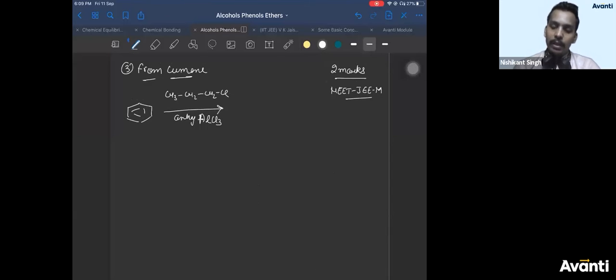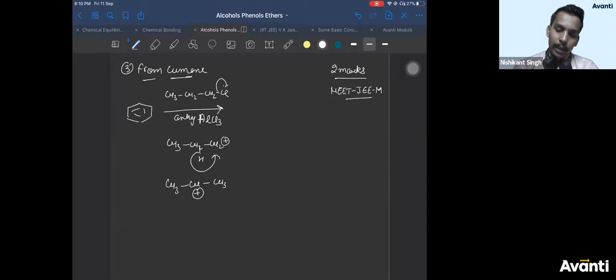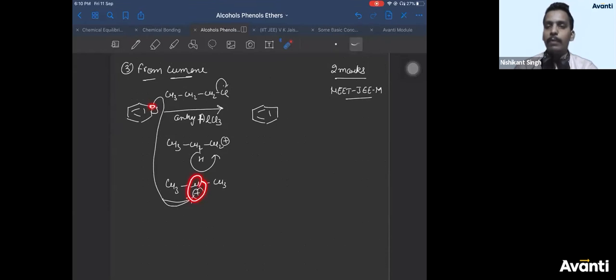In Friedel-Crafts alkylation, the C-Cl bond will break, and your electrophile will be a carbocation. But as we know, carbocations have a tendency to rearrange. So hydride will shift and you'll get a secondary carbocation. Carbon gets a positive charge, and the benzene attacks it. After the electrophilic substitution reaction, the benzene will be bonded to this central carbon having positive charge.